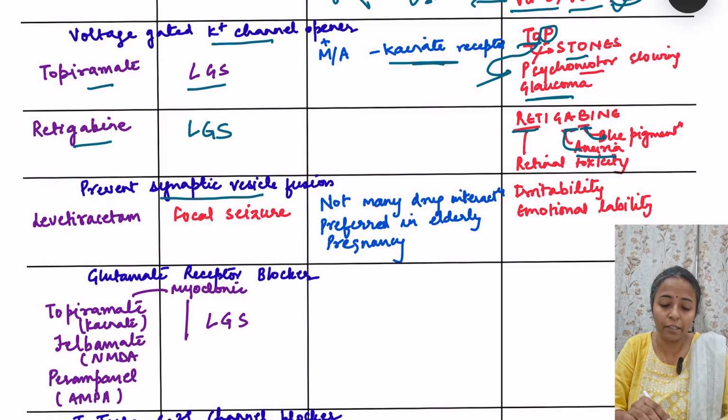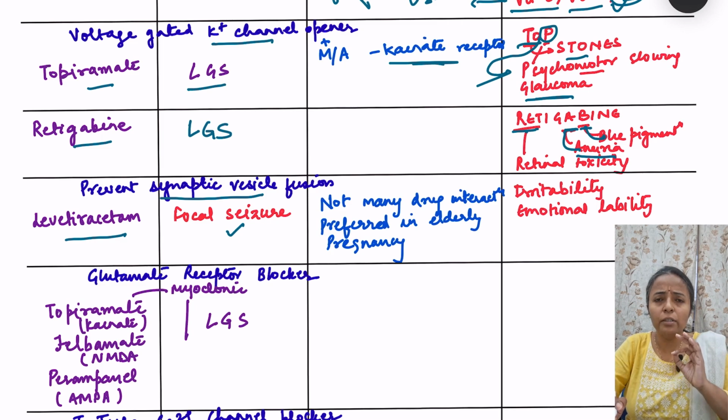So here we have levetiracetam, which is given for focal seizures. Okay, and a very important feature you should remember is that with levetiracetam not many drug interactions are seen. So it can be given in the elderly who have various comorbidities and might be taking drugs for other diseases. So that drug-drug interaction is not there with levetiracetam and it is a preferred drug in the elderly. Also, it is preferred in pregnancy.